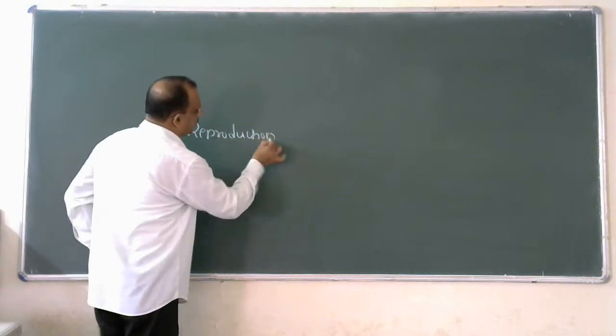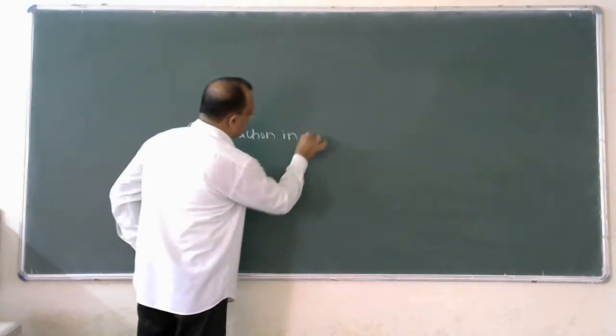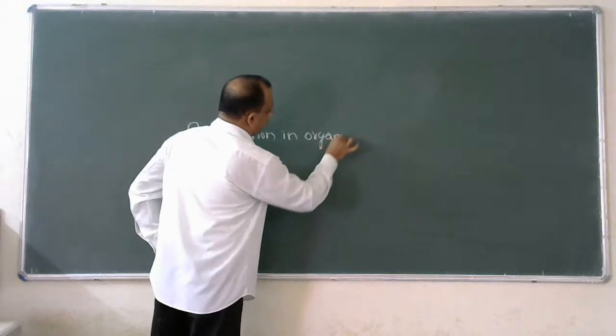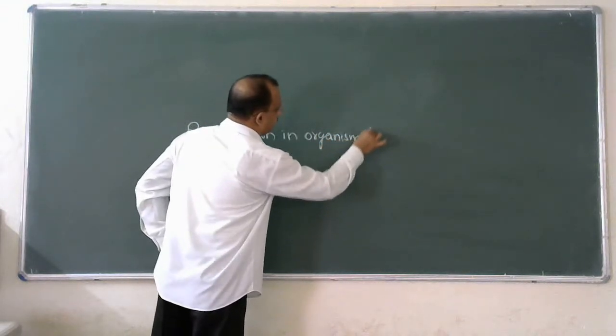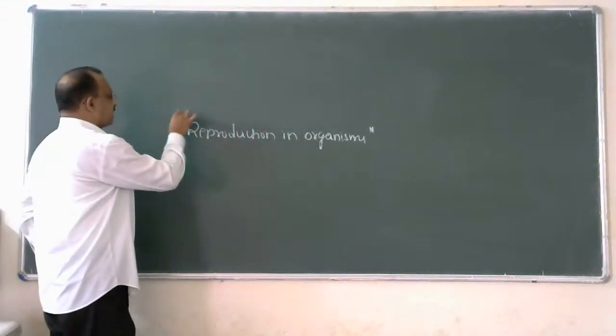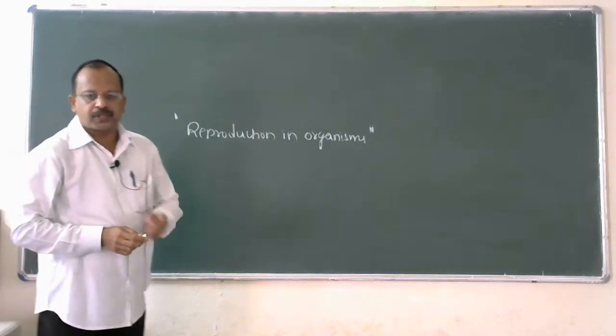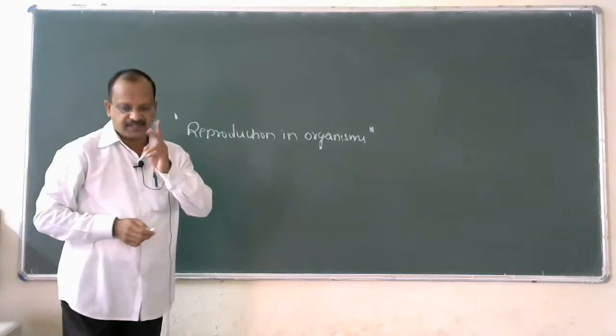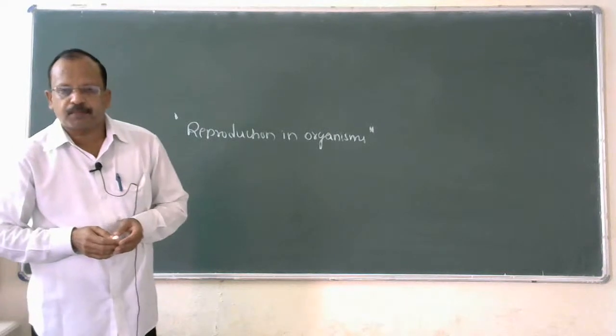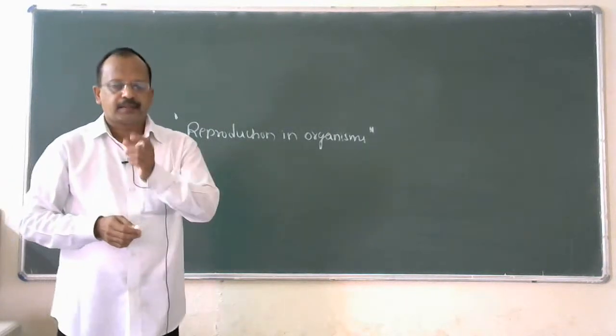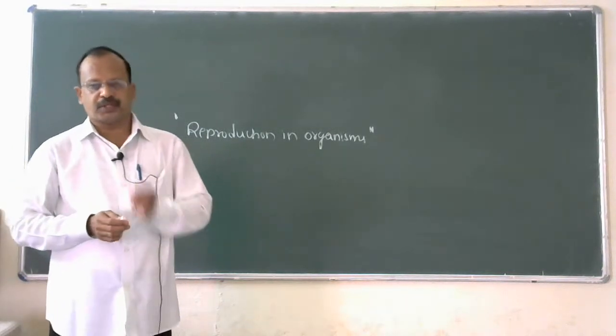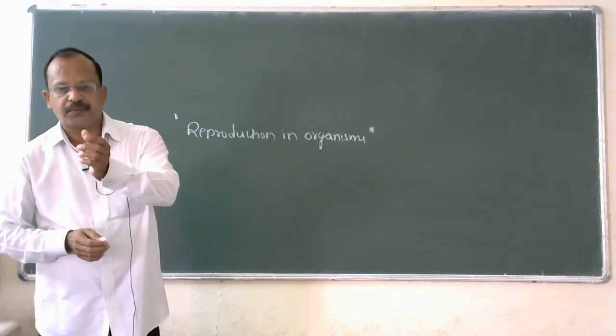First chapter is reproduction in organisms. Second, sexual reproduction in flowering plants. Third is human reproduction. Fourth is reproductive health.